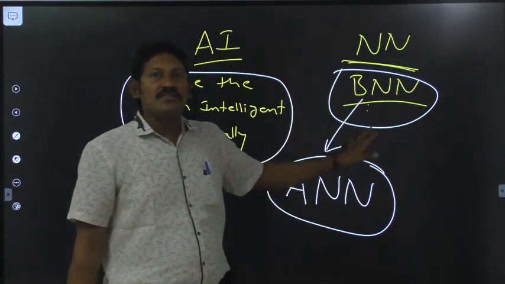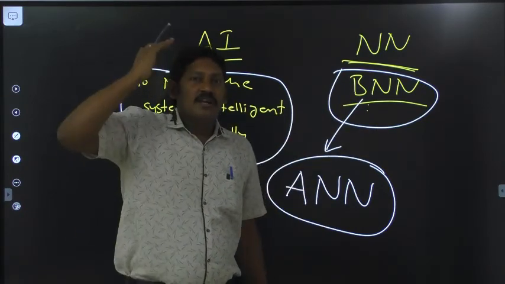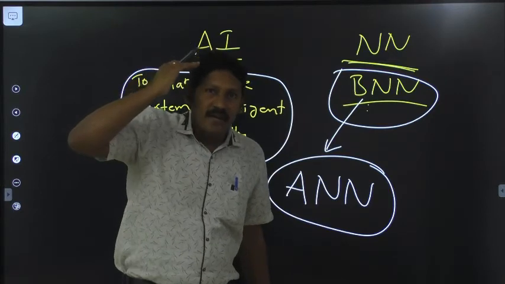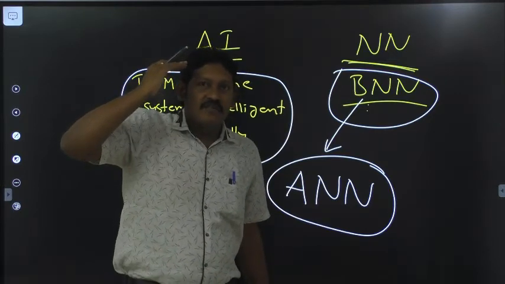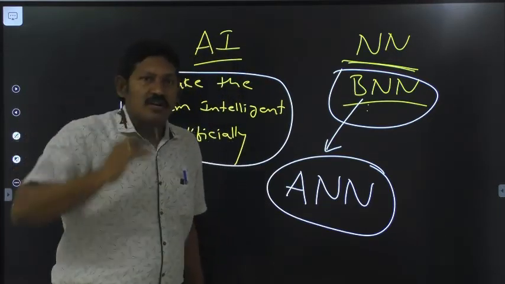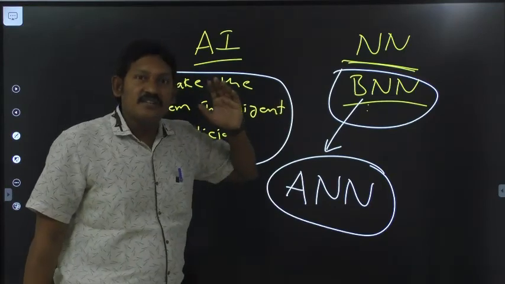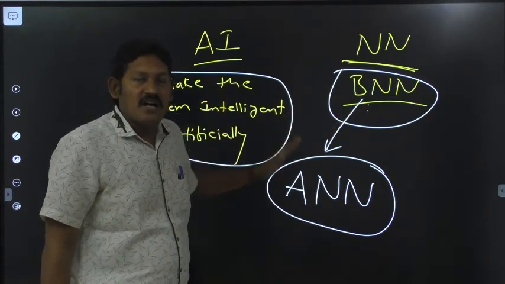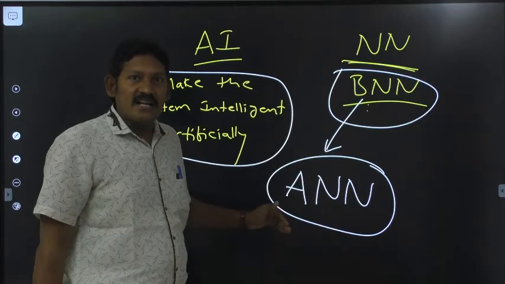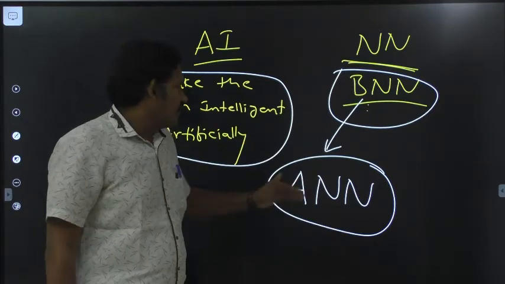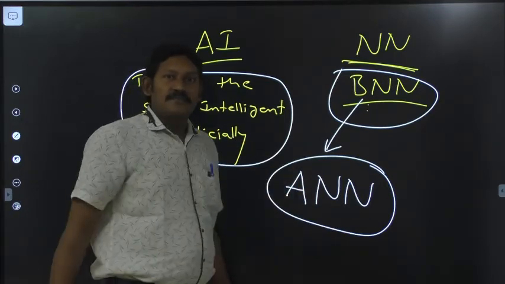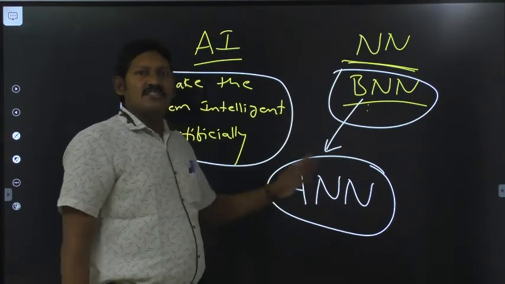BNN is the biological neural network, the neural network which we have inside our brain. By taking inspiration from the biological neural network, the researchers started building the artificial neural network, and the research is still going on.